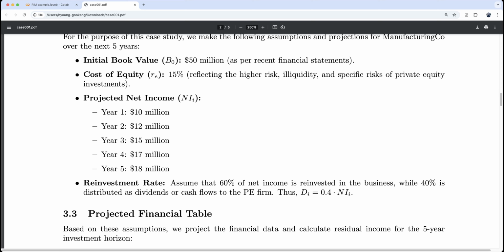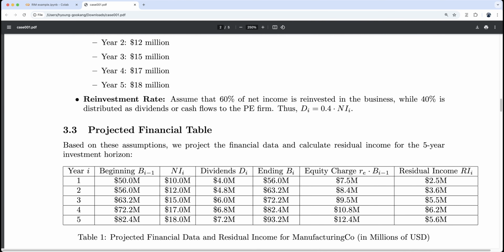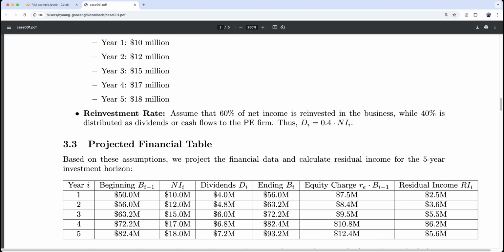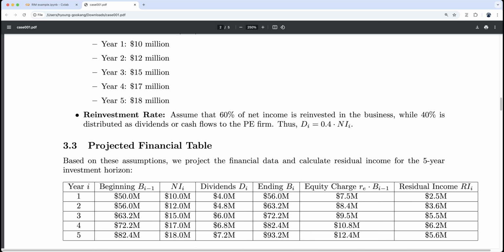Now let's make the projected financial table. Based on this assumption, we project the financial table and calculate residual income for the next 5 years. So beginning book value, we know, is $50 million, and then net income is 10, and we pay out a dividend of 4. So by ending, we have 6 retention, we have 56. Now equity charge, multiplying 15% by 50, is 7.5. The residual income is 2.5 million.